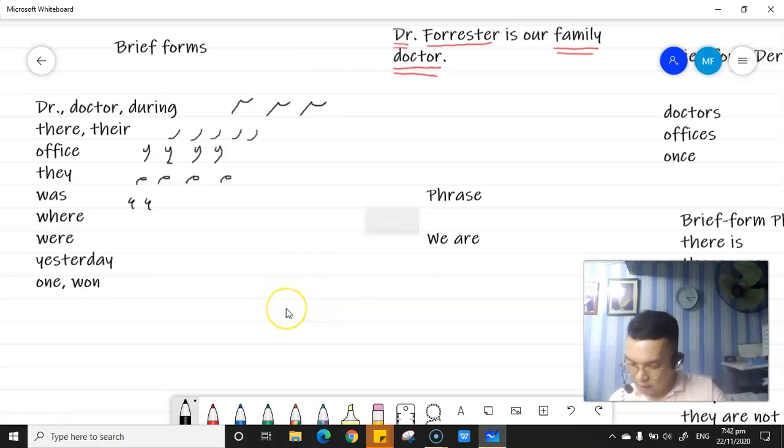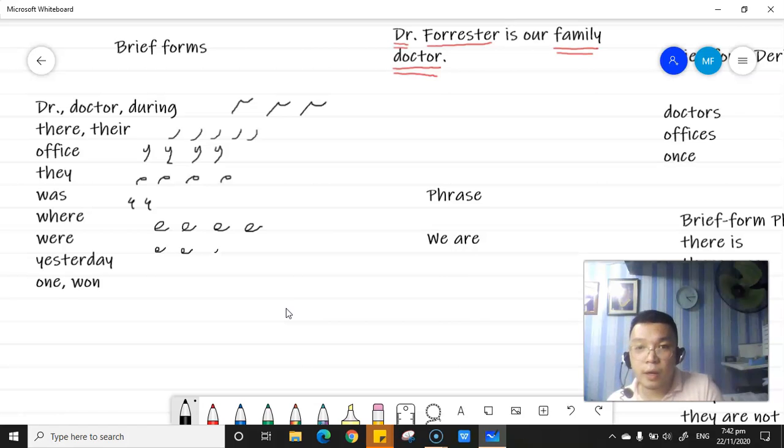Then where is AR. In comparison with the helping verb were, the past tense of the helping verb are, it is simply ENR.